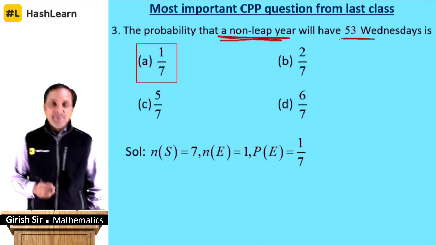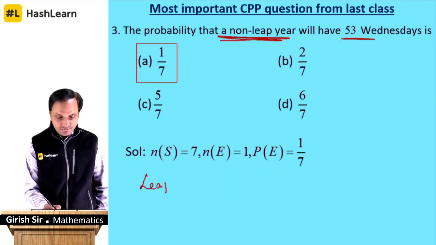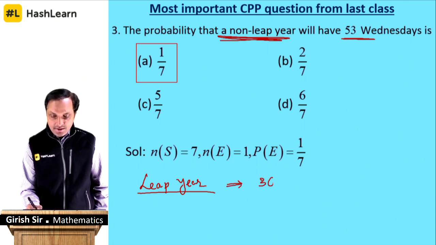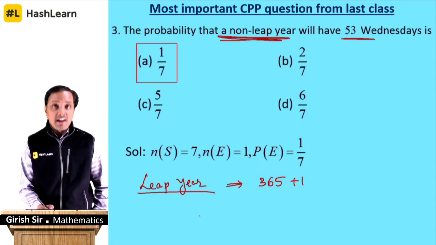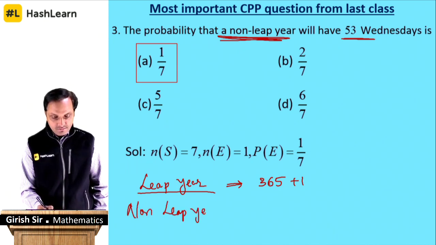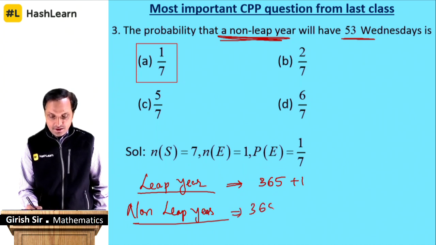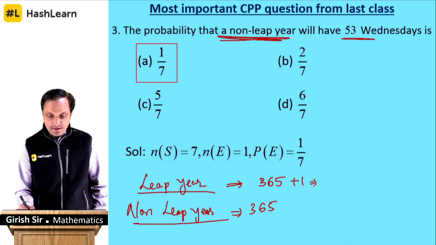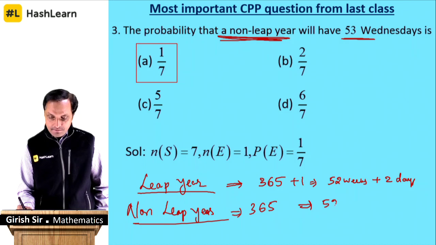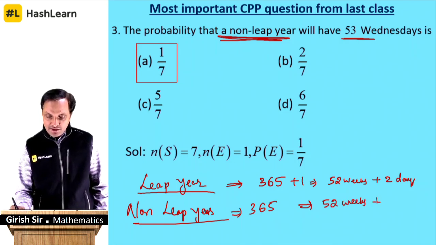What is a non-leap year? A leap year has 365 days plus 1 extra. A non-leap year has 365 days. So what does this mean? This means you know that it has 52 weeks plus 1 day extra.